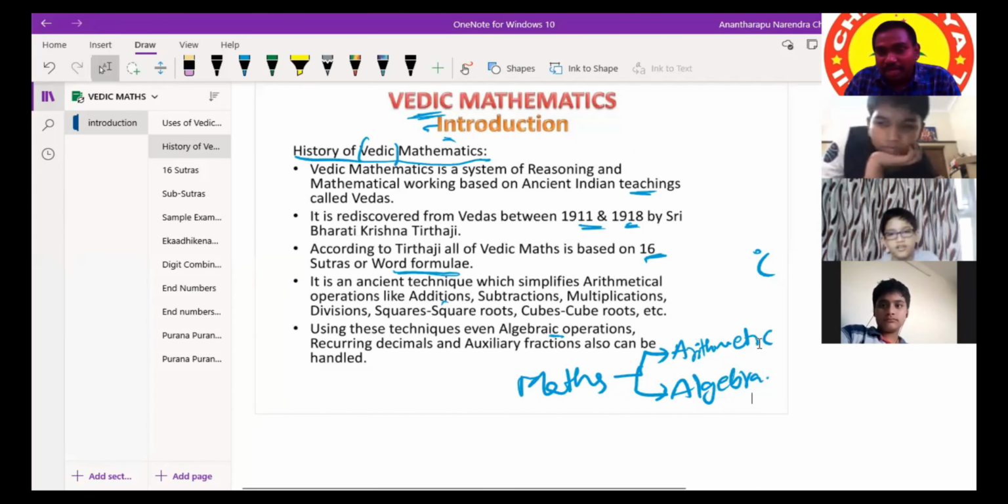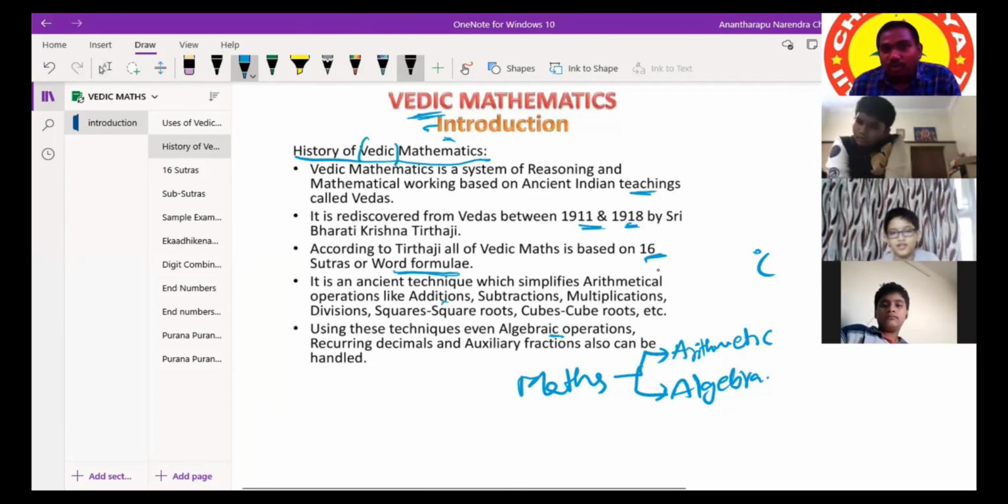Complete mathematics we can divide into two parts. They are arithmetic and algebra. What is the difference between arithmetic and algebra?